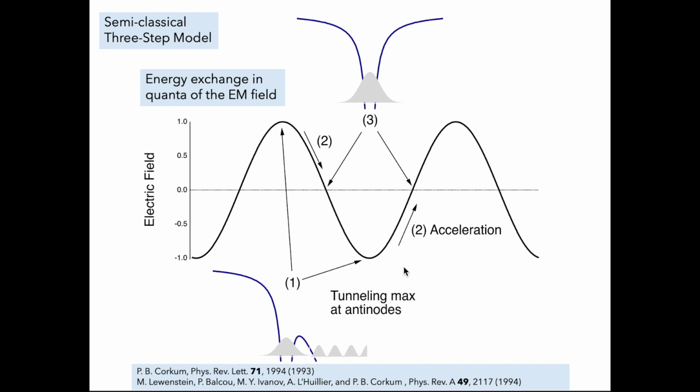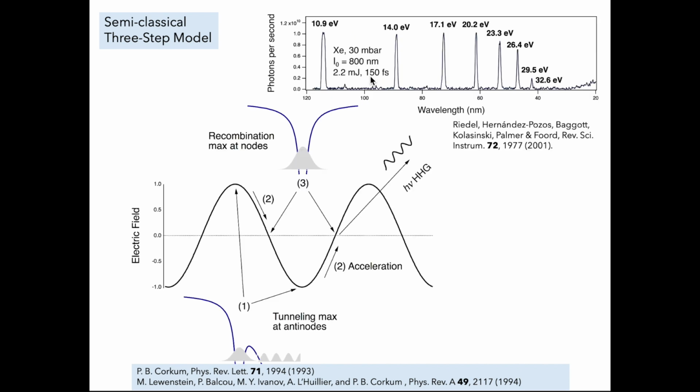Most of them get accelerated away and are lost to photoionization, but some decide to return to the atom and the atomic potential after they have gained energy through this acceleration as the field strength changes. And once they return to the atomic potential, they have to release that energy. And when they release it in the form of photons, those are the high harmonics.